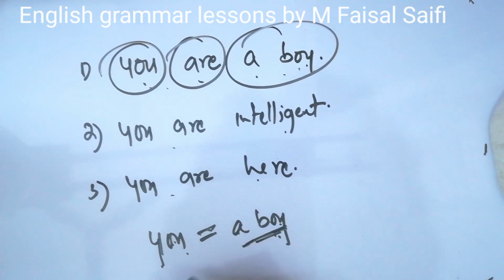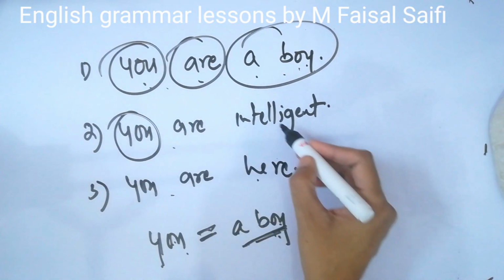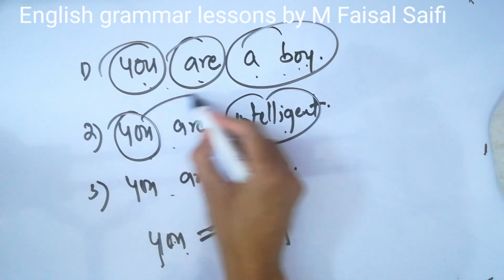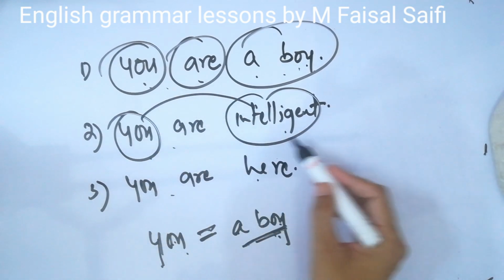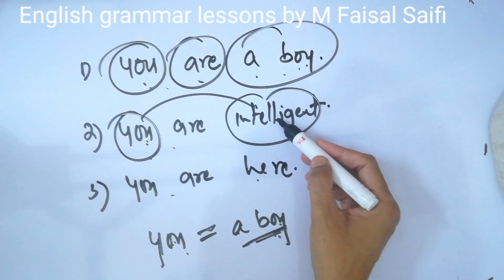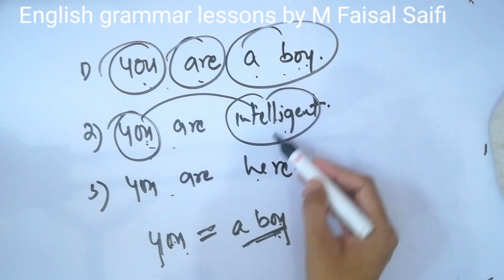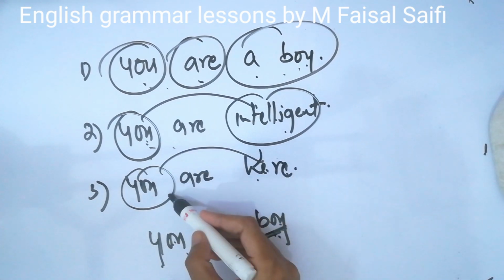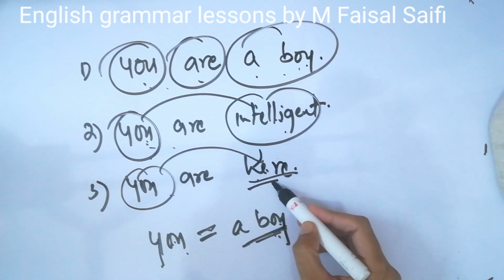And if you say "You are intelligent," intelligent in itself is telling about you. It is not a different thing, it is telling about you. Being an adjective, this is an adjective complement. "You are here" is telling the state of you, where you are, so this is an adverb complement.